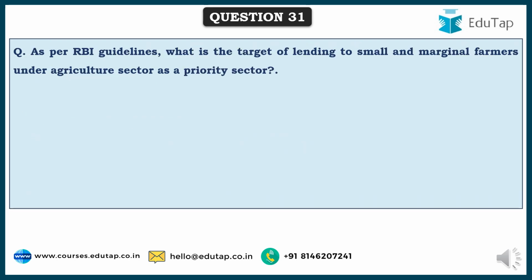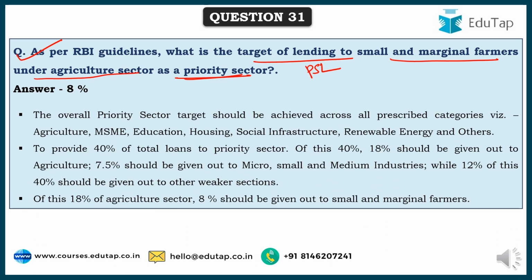So friends, here comes the next question. As per RBI guidelines, what is the target of lending to small and marginal farmers under agriculture sector as a priority sector? This is PSL lending. Generally, it is 40% that needs to be provided as part of PSL, of which 18% exclusively is for agriculture. Of that, 8% is exclusively for small and marginal farmers.